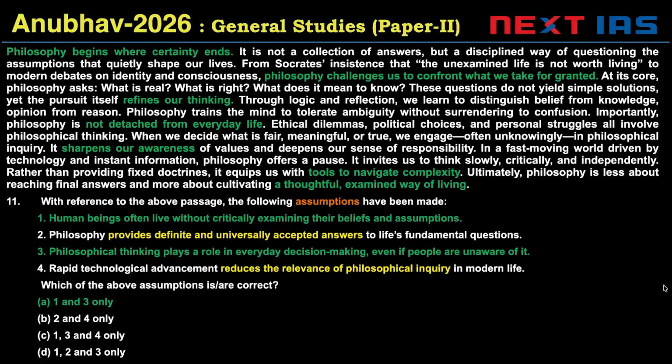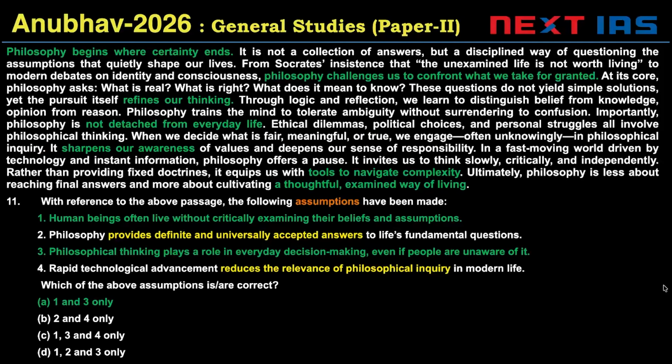So, the passage is the same, philosophy, and philosophy is recommended. Let's take a look at the assumptions. One, human beings often live without critically examining their beliefs and assumptions. Now, this is slightly tricky because we are making a general statement on human beings often living in this fashion. If you notice here in the passage, when we decide what is fair, meaningful, or true, we often unknowingly engage in philosophical inquiry.